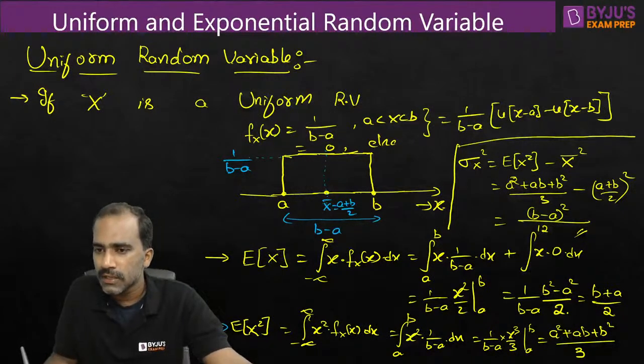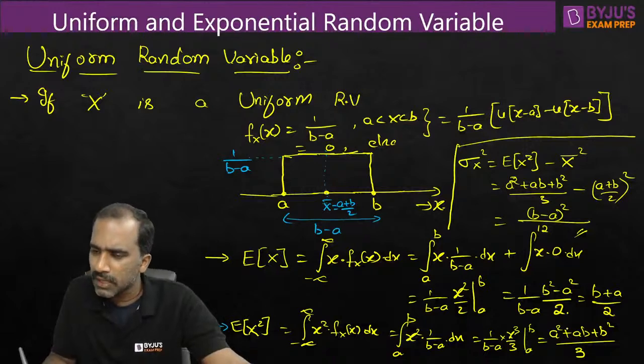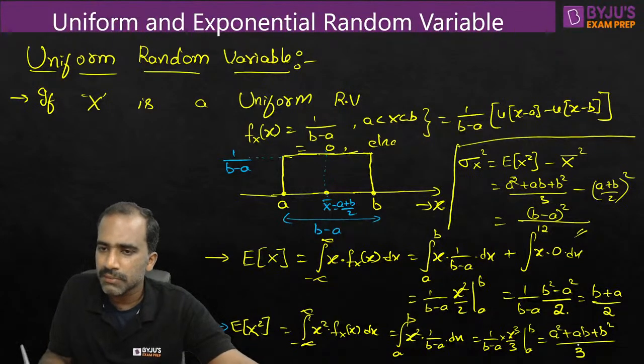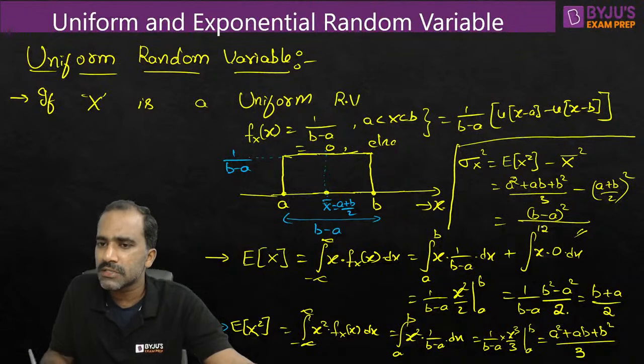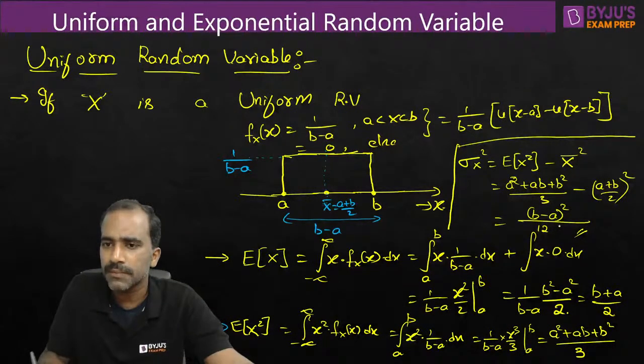And for this one, this looks a little tricky to remember, but once you use it 2 or 3 times, you'll definitely remember. But even if you don't remember this, that's fine. Remember this, which is easier. There is nothing to remember for the midpoint. But this one you can easily remember: (b minus a) whole square by 12, the variance. Once you know the variance, you can figure out the mean value easily.